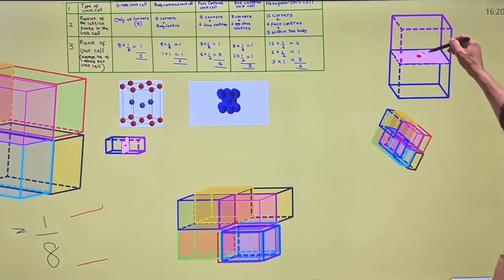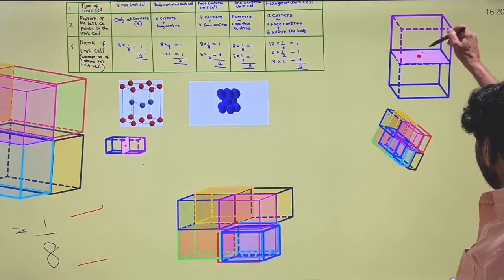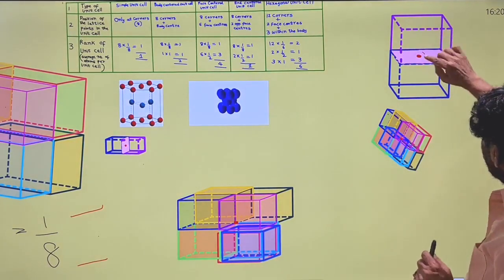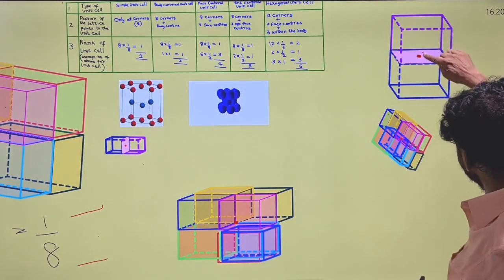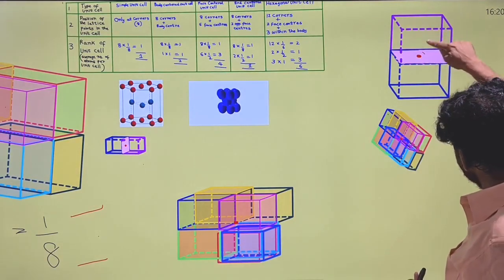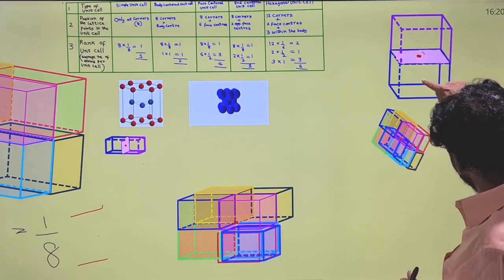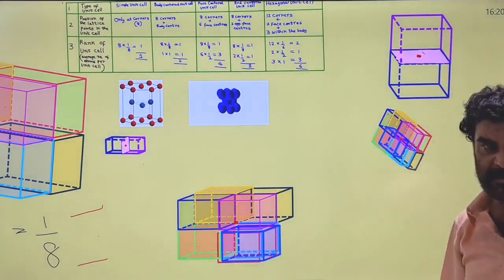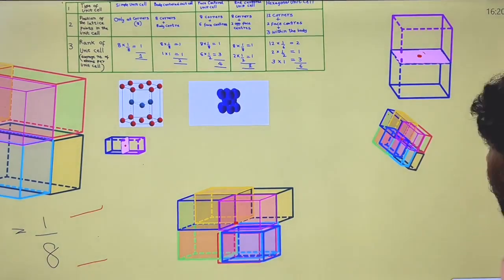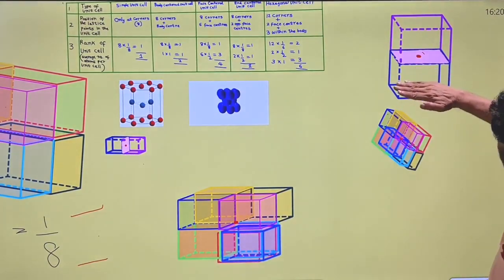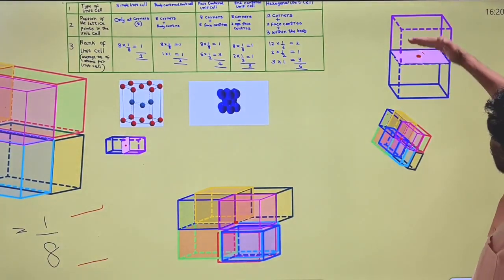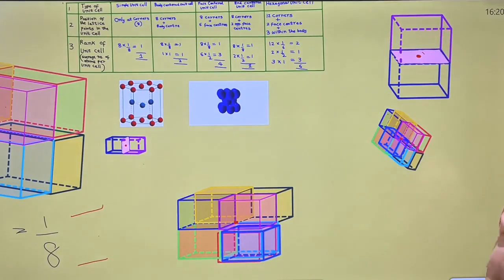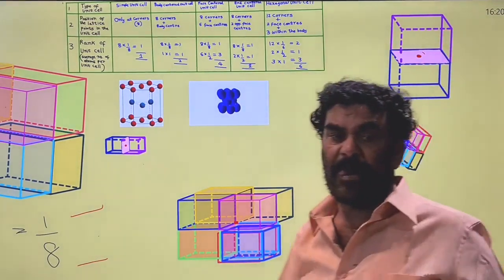If that is present on the face center, it belongs to two unit cells. It is present at the face center of this unit cell as well as the face center of this unit cell. Therefore, its contribution for this unit cell is half, and its contribution for this unit cell is half.